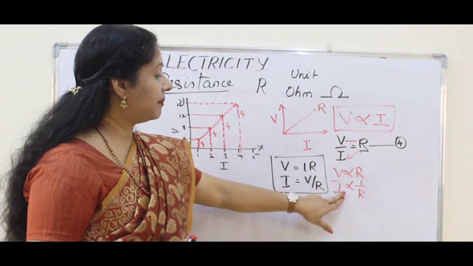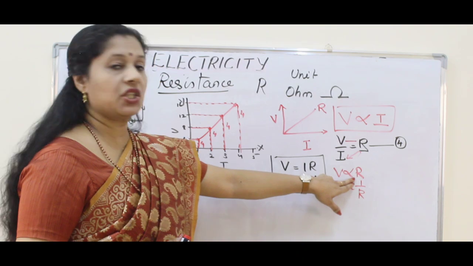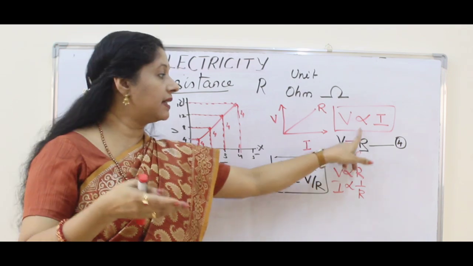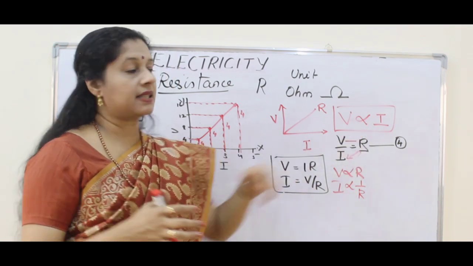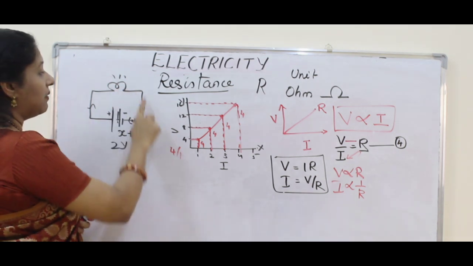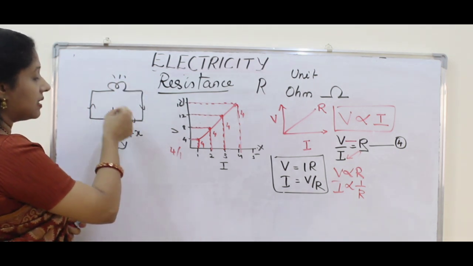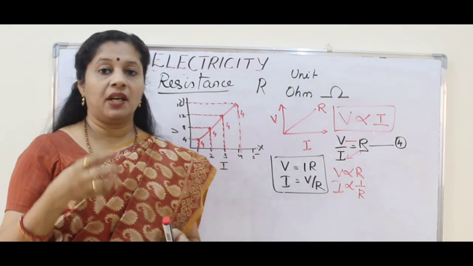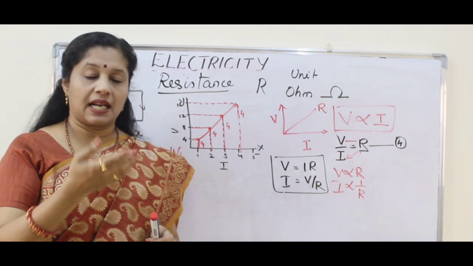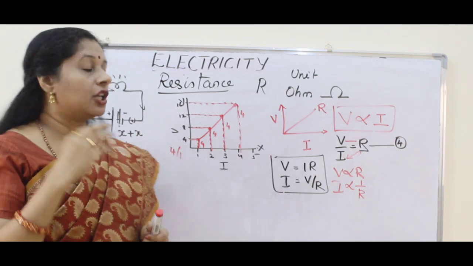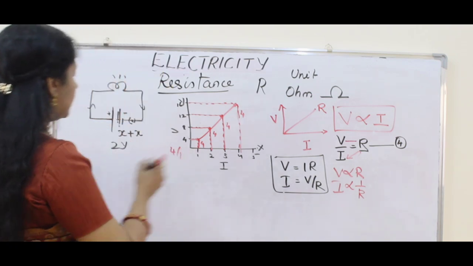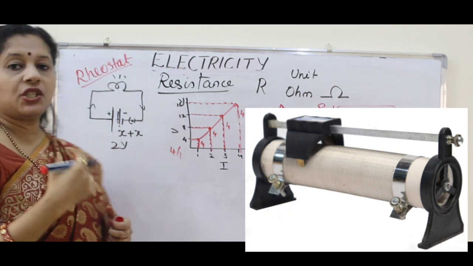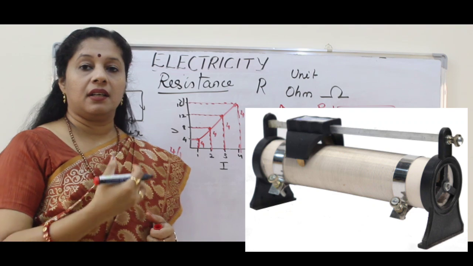So here, what we are understanding is, when we want to change current, we have to change voltage, right? If you increase the potential difference, current will increase, if we decrease potential difference, current will decrease. But when you consider a circuit, each time if I want to increase the current, I have to change the potential difference. That is not practically possible. So we need some system where, without changing the voltage source, we can adjust the current for our activities. For that, there is something called a rheostat. A rheostat will change the current without changing the potential difference.